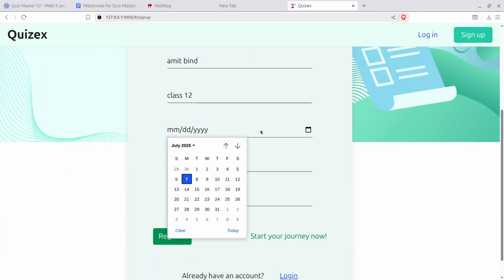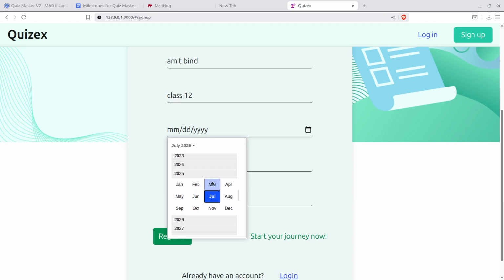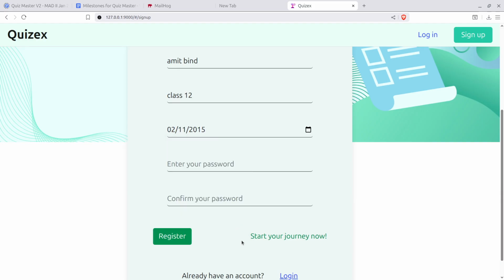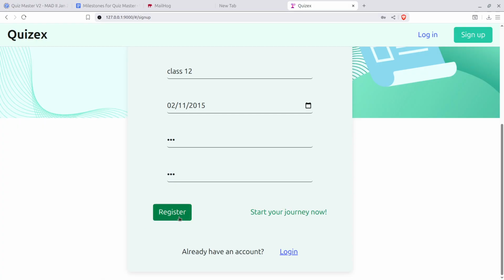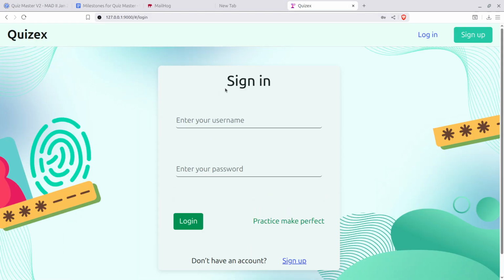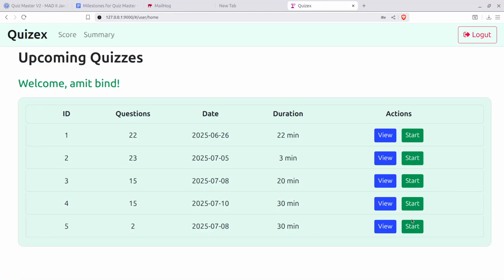For date of birth I can put approximately this. Password 123, confirm password 123. So I can now register. Amit is registered. Let me show the Amit login. Amit's password is 123. So, login. This is the Amit dashboard, by the way.